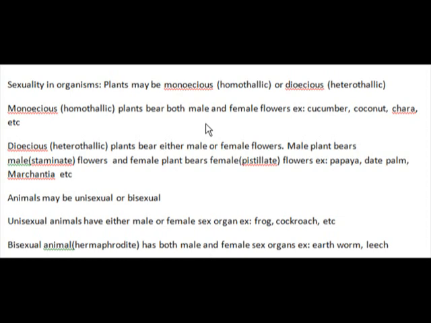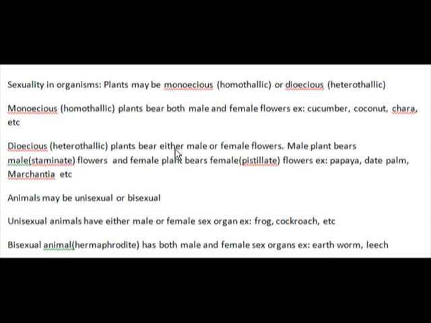Monoecious or homothallic plants bear both the male and female flowers. Examples are cucumber, coconut, which are angiosperms, and Chara, which is an example from algae. So monoecious plants can also be called homothallic.